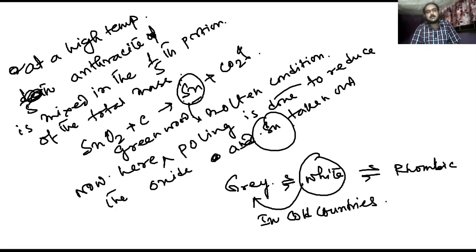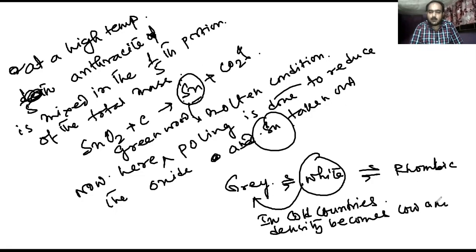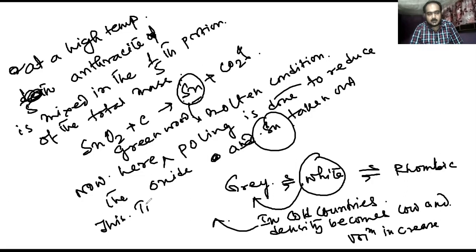The density becomes low and volume increases, then this tin becomes brittle and becomes powder.